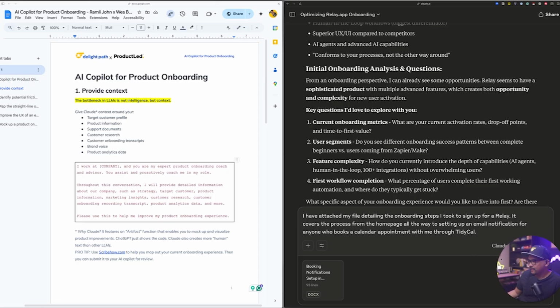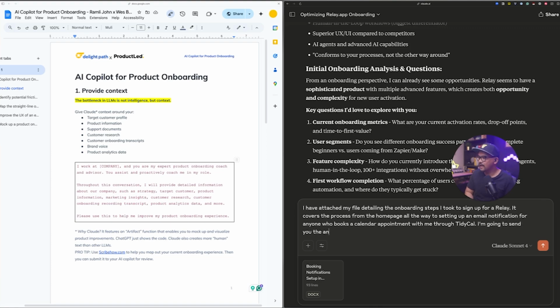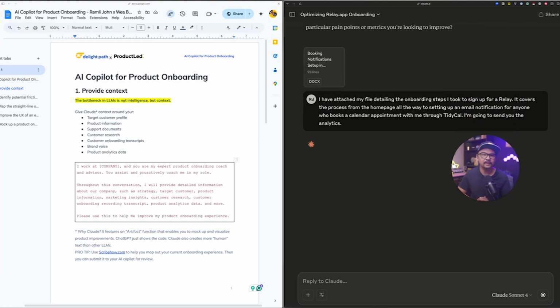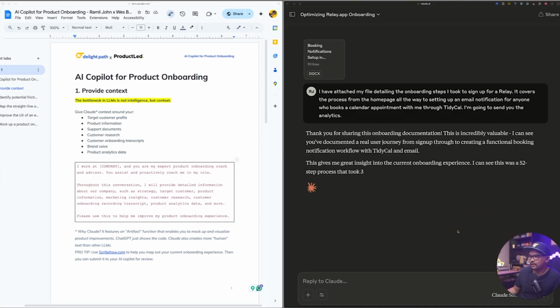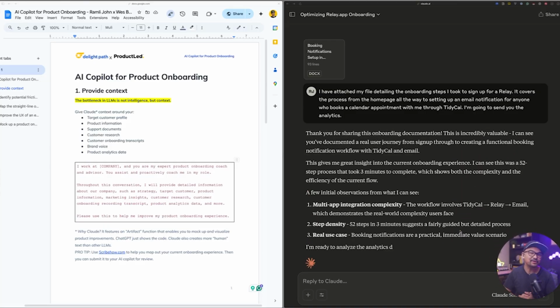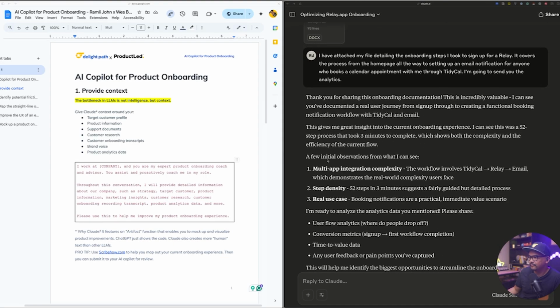So it's transcribing that. It's got all that information. I've submitted that. And I'm going to say, I'm going to send you the analytics next. And these are mock analytics. If you did have analytics available through Amplitude or through something else, you can upload that here. As you can see, this first step is critical. Everything else, the output that we'll create through this AI Copilot, will be dependent on as much context as you provide this AI Copilot. So it's providing some context already.